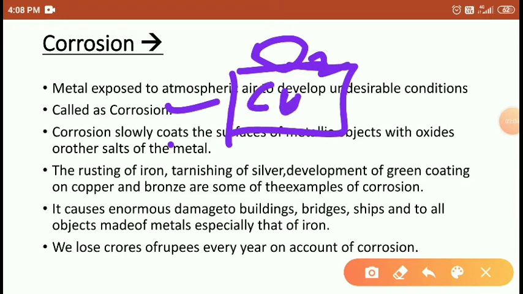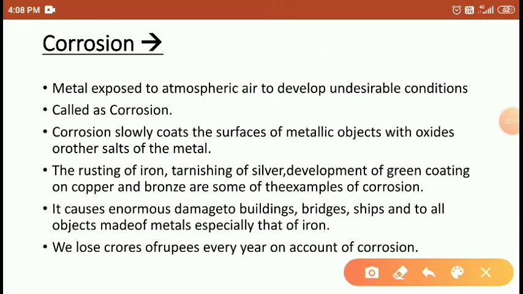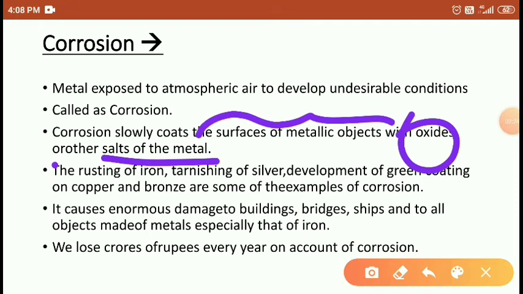Oxides come in contact with the metal atom, either copper, zinc, any atom. It occurs slowly. It is not a rapid, instant reaction. It is a very slow reaction, right? A very slow reaction on the surface of the metal object with oxide and other salt, maybe oxides or maybe other salt substances.